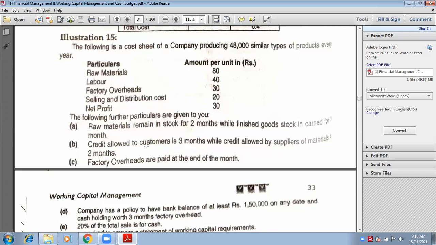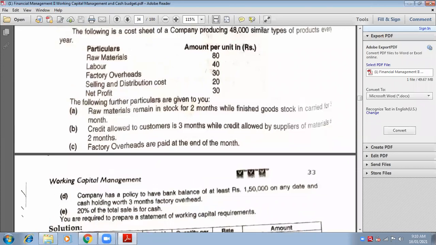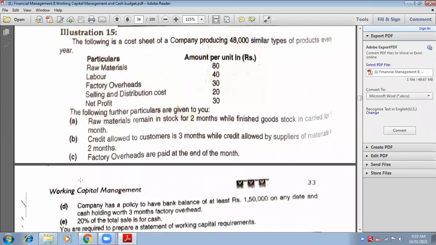So you need to add the last point after I complete reading the whole question. I will give you point F to note down, because the last point here is E. So point F would be the last point, and it would be related to core current assets. Okay, see, look at the question.